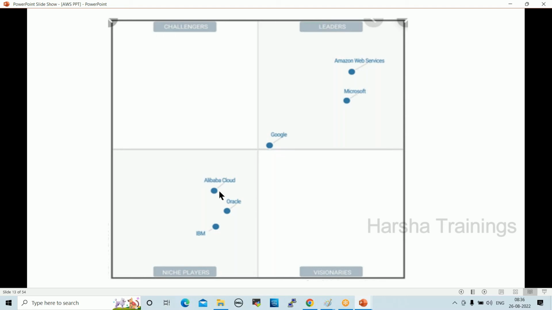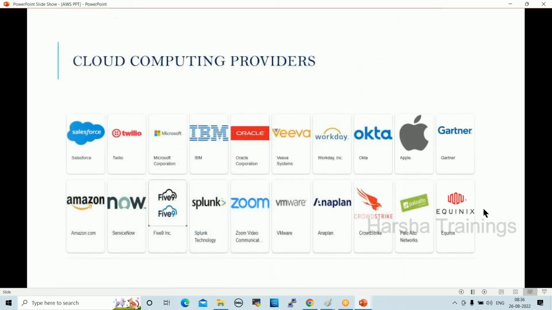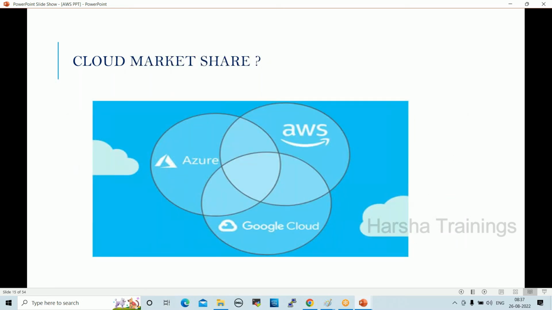So see here, Alibaba Cloud, Oracle Cloud, IBM Cloud, these are small players. Yeah, cloud computing providers. These are the providers available in the market, different providers. Fine. So cloud market share.